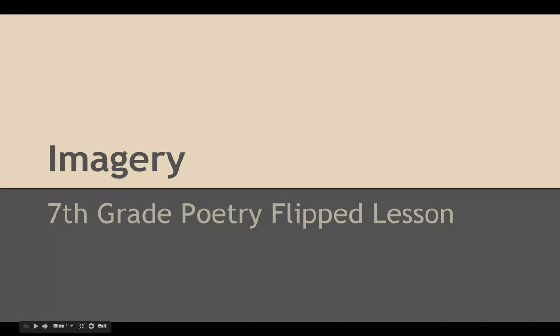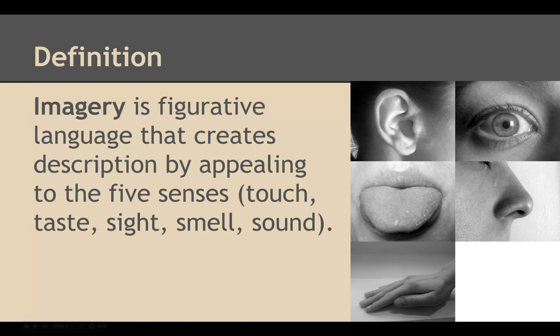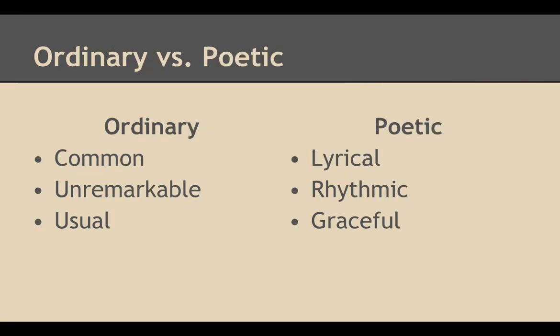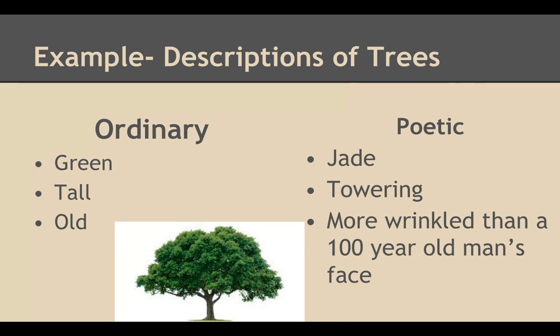This lesson will teach you all about imagery. Imagery is a type of figurative language that creates description by appealing to the five senses. It allows the author to transform something ordinary into something poetic. An example of this can be seen in the description of trees.